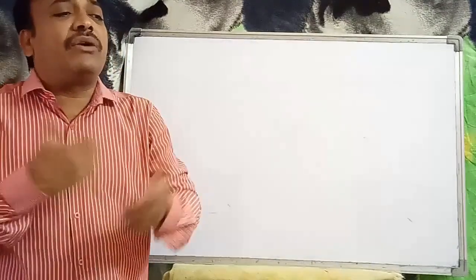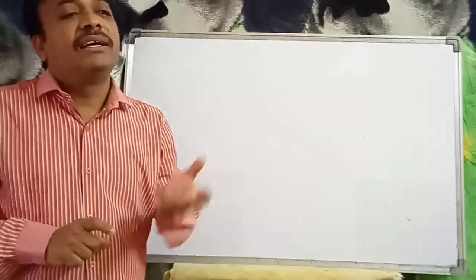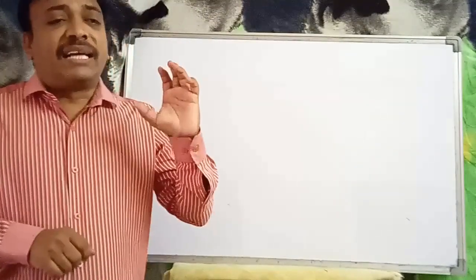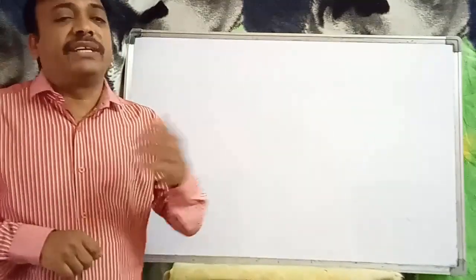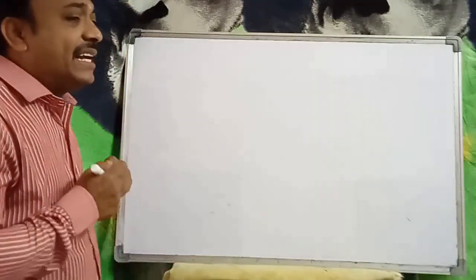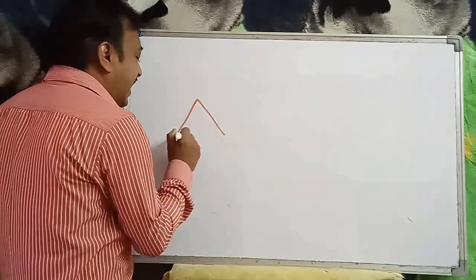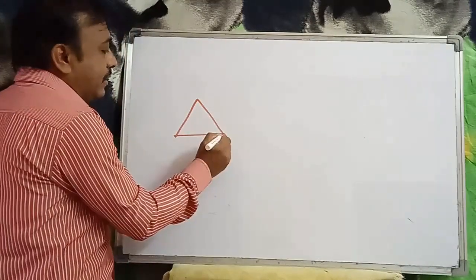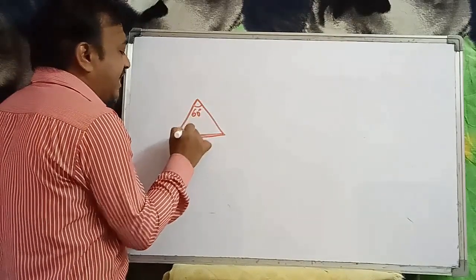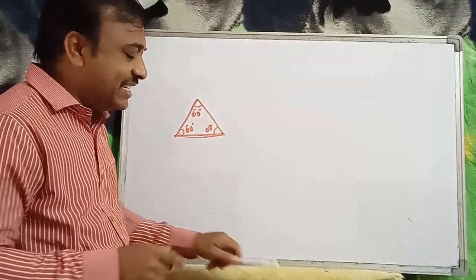In quadrilaterals we have different types based on their own properties. Now, among triangles and polygons, we take a square. In triangles, you see here an equilateral triangle. In an equilateral triangle, the measure of each angle is 60 degrees.